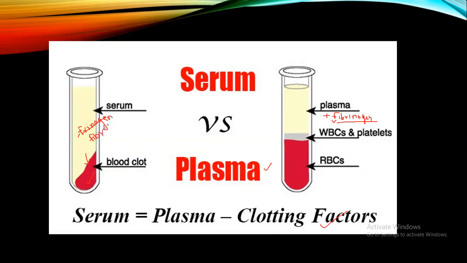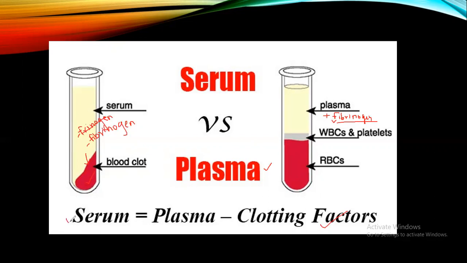So there is no such component present in this liquid portion, because the fibrinogen which was helping in the clotting of blood has already been utilized in the clotting of blood over here, and that is why the fibrinogen or clotting factor is absent in the liquid portion.